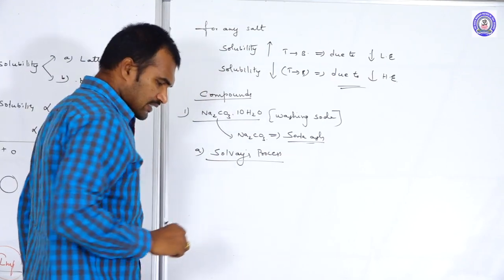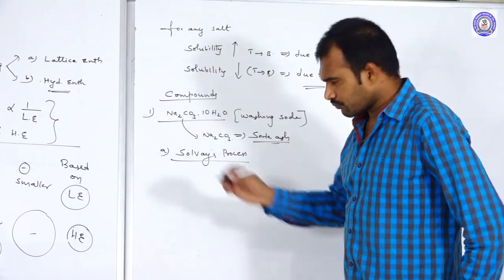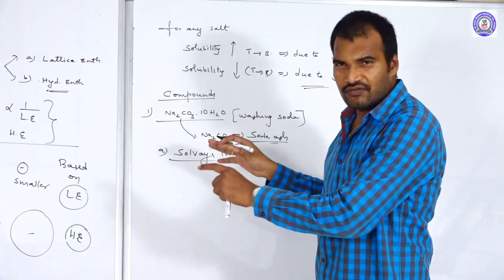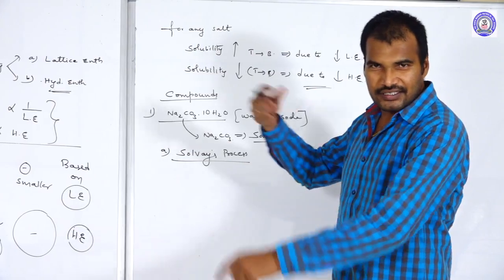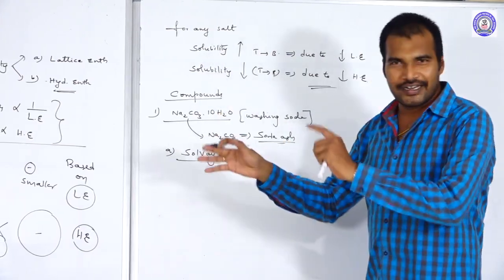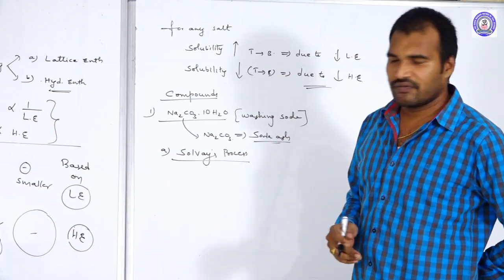Let us discuss Solvay's process now. On this Solvay's process we can make a big commercial movie. We will discuss that commercial movie later. First of all, let us discuss the steps involved in Solvay's process.